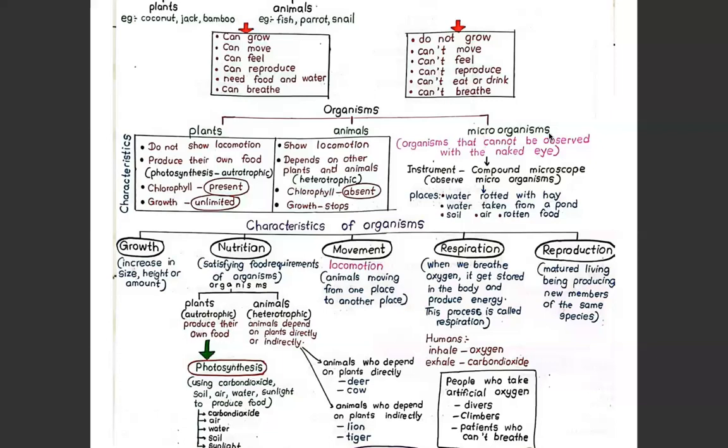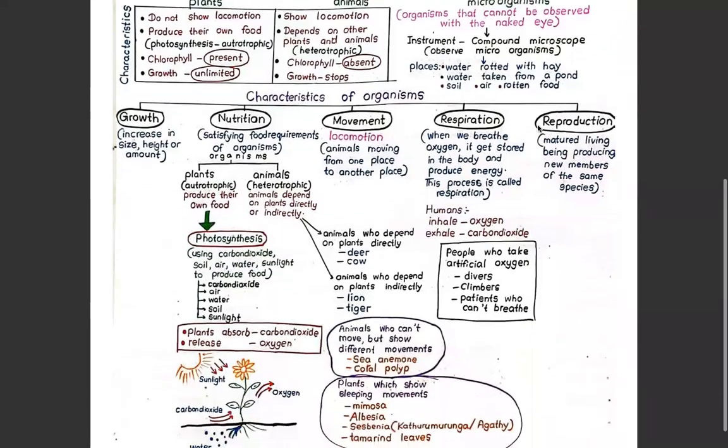And where can you see microorganisms? Water rotted with hay. පිටුරු පල් වෙච්ච ජලයේ අපිට දැක ගන්න පුළුවන් microorganisms. Water taken from a pond.